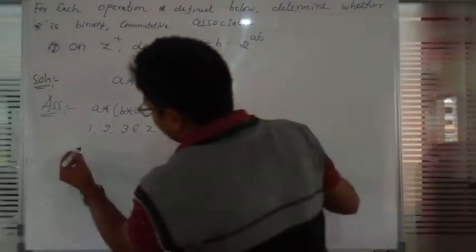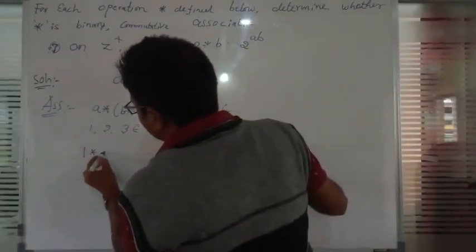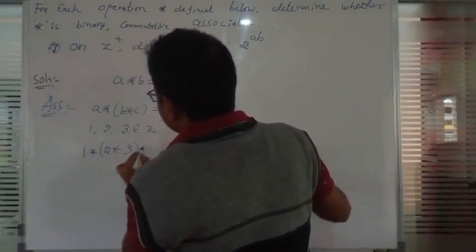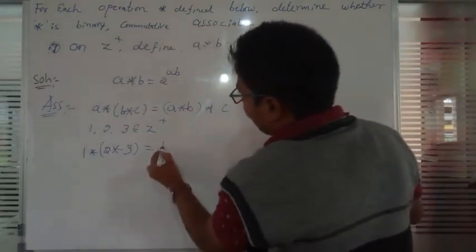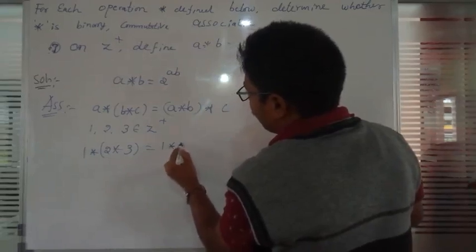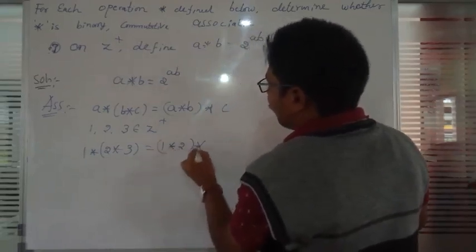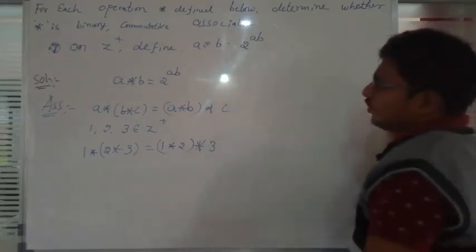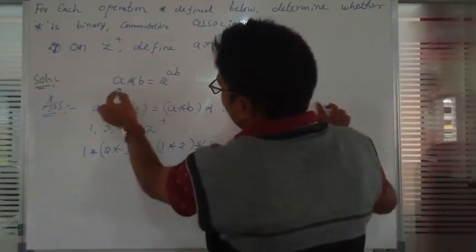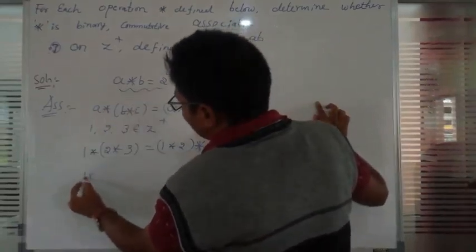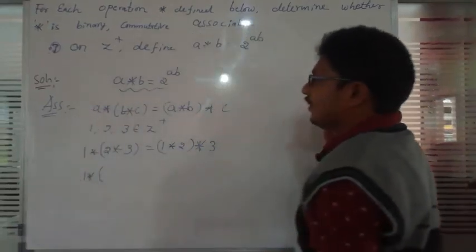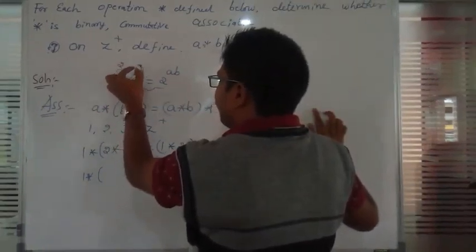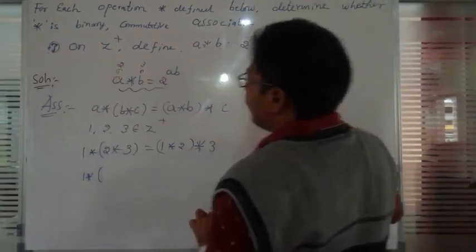Wherever there is A, fill 1. Wherever there is B, fill 2. Wherever there is C, fill 3. Similarly, we should keep A is 1, B is 2 and C is 3. Okay. Next one, A star B is equal to 2 raised to AB. In the placement of A, if suppose I keep 2, and in the placement of B, if suppose we fill 3, what happens?